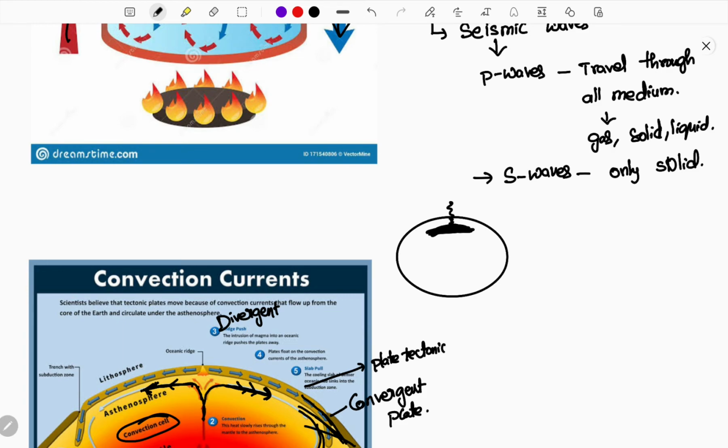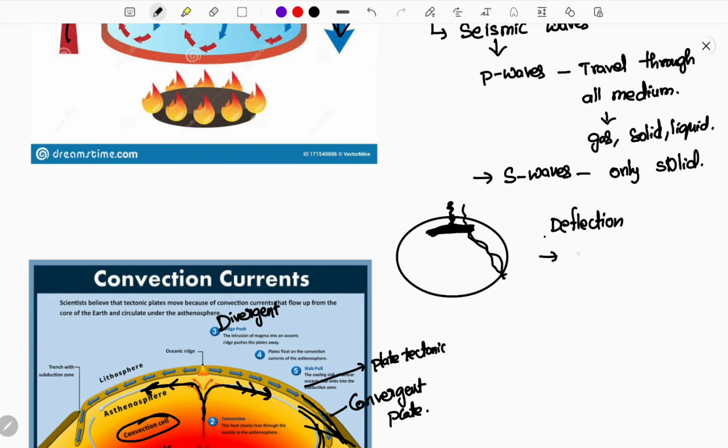Also, based on the travel time and distance, we can find how deep inside the earth it is. But when S waves are sent, we know that S waves cannot pass through the asthenosphere. One other thing, when I send P waves, they will be deflected because of the change in medium. Deflected means refraction happens to the P waves.